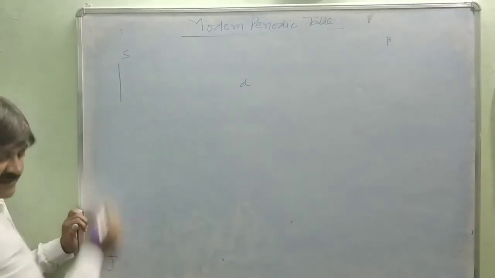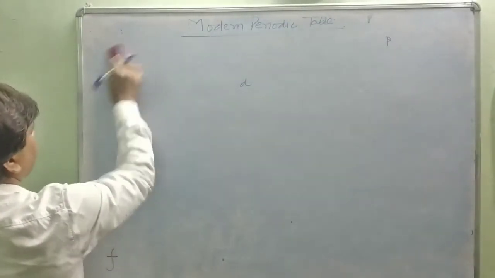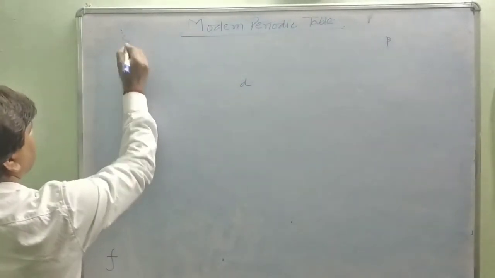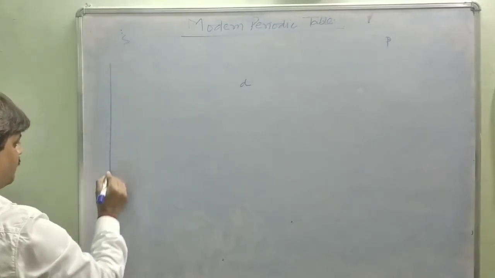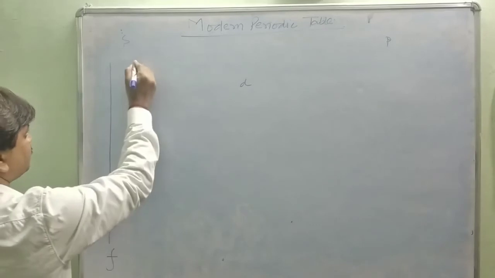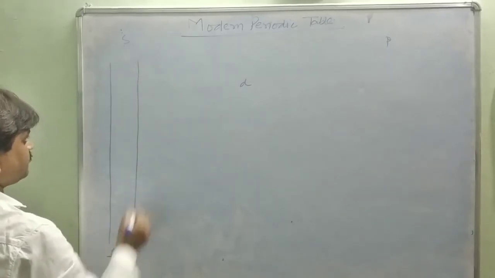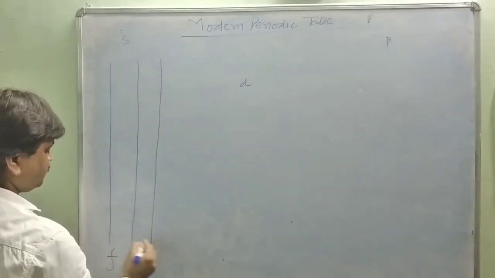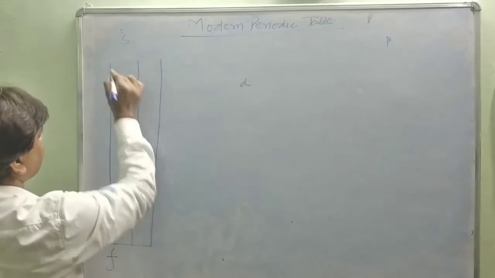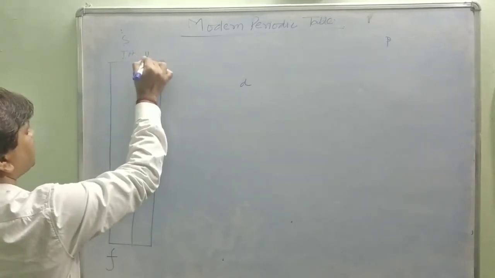This is first A and second A. These are the two groups of S block, first A and second A.